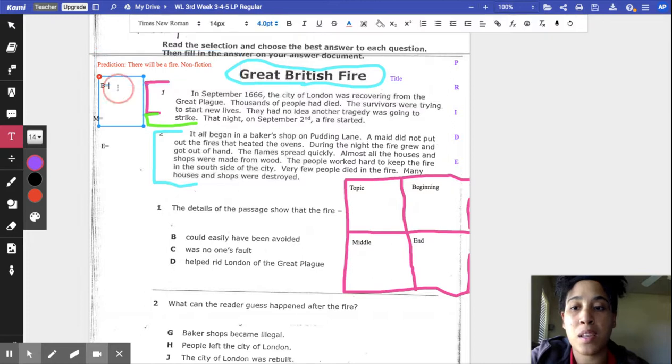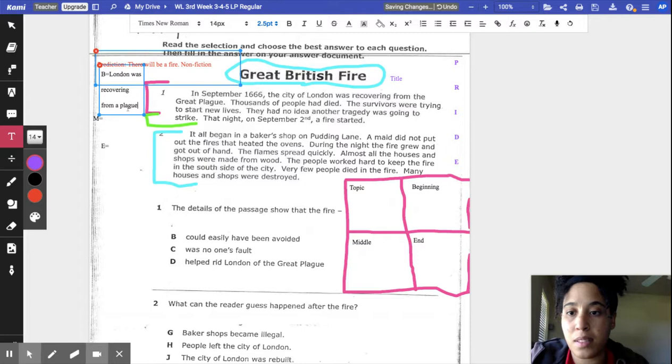So for beginning, I'm going to write London was recovering from a. Let's see if I can move this a little bit. Okay, there you go. All right.